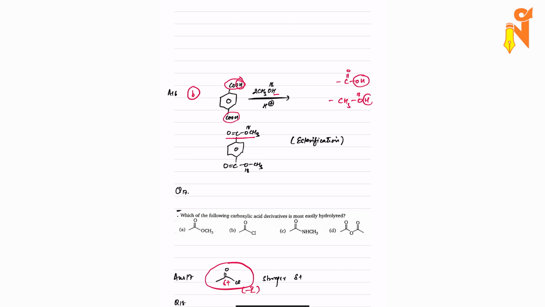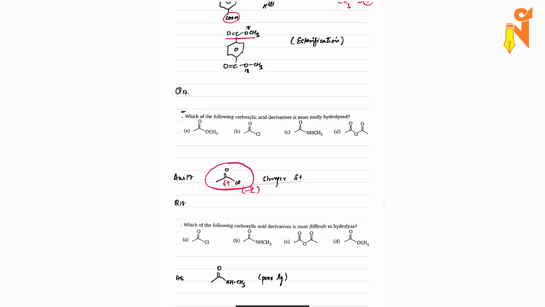We have seen these questions many times now. Now come to question number 18. Again, a completely opposite question. Which of the following carboxylic acid derivatives is most difficult to hydrolyze? Again, wherever the poorest leaving group is present, and the delta positive is least, there the reaction will be difficult to do. So NHCH3 is the poorest leaving group. Hence this will be the answer.